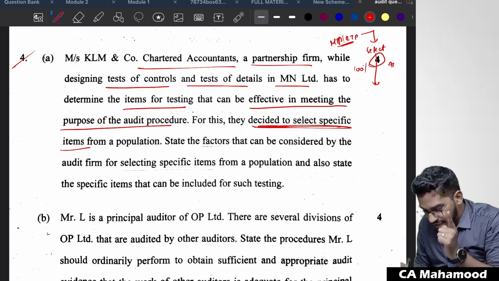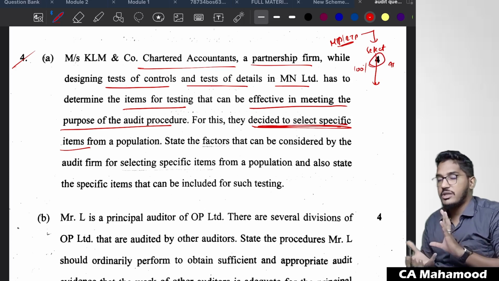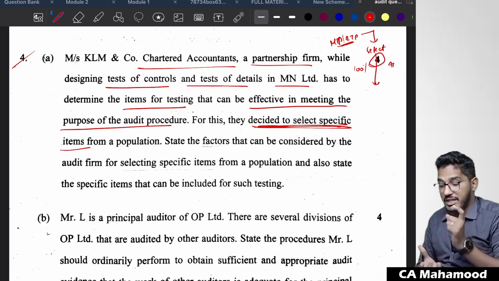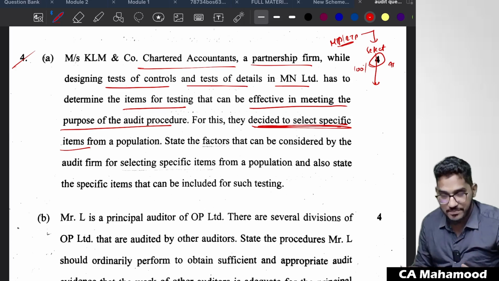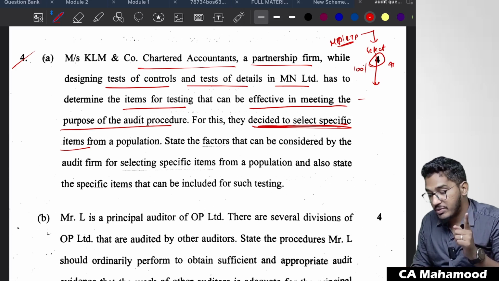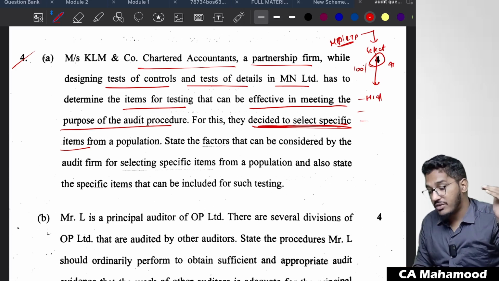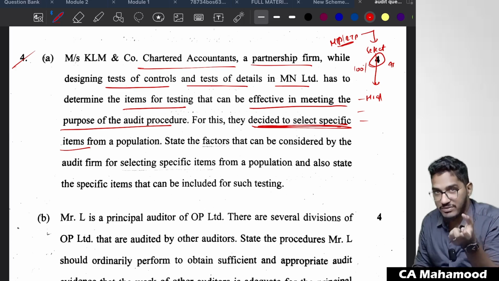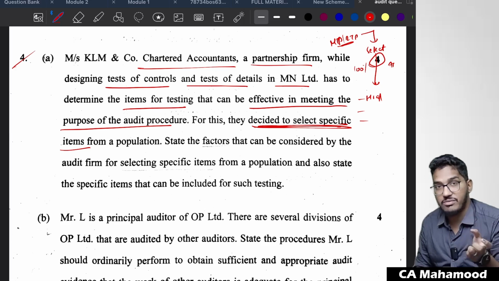So exactly the same terminology, guys. Little bit they have changed the questioning pattern, but this is a concept relating to selecting specific items. So there they will say 3 points. Number one, you can select high value items, or you can select the items over a certain percentage, or you can select certain items to understand the nature of the transactions. These are the factors which we have to consider.